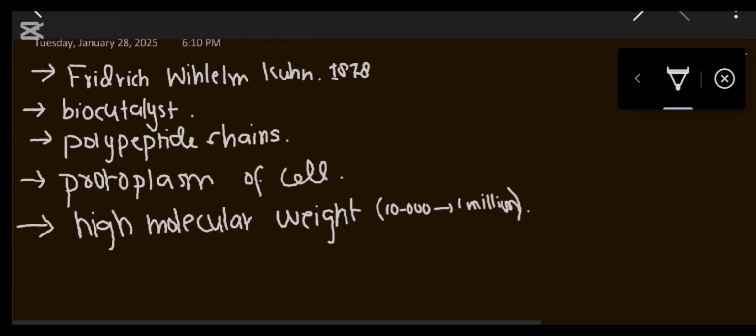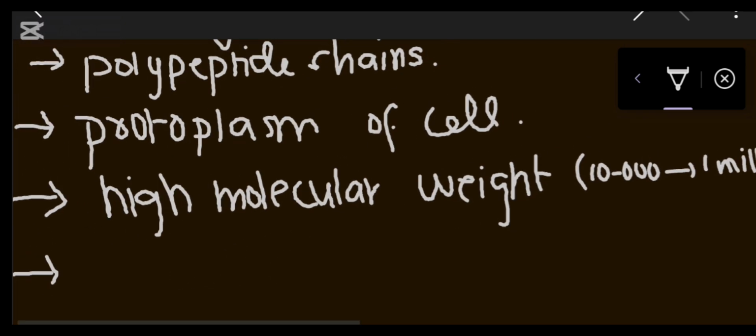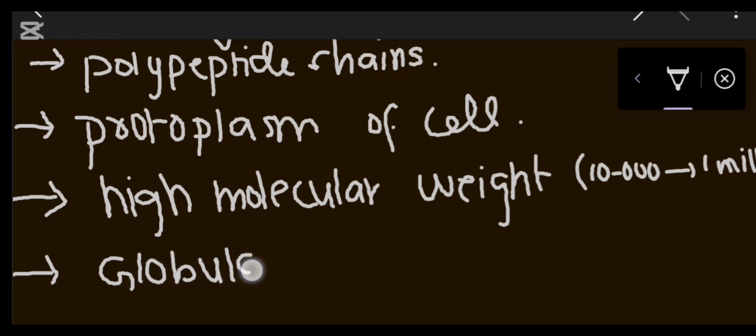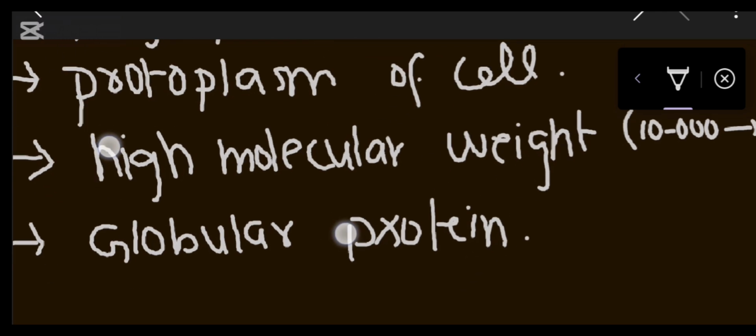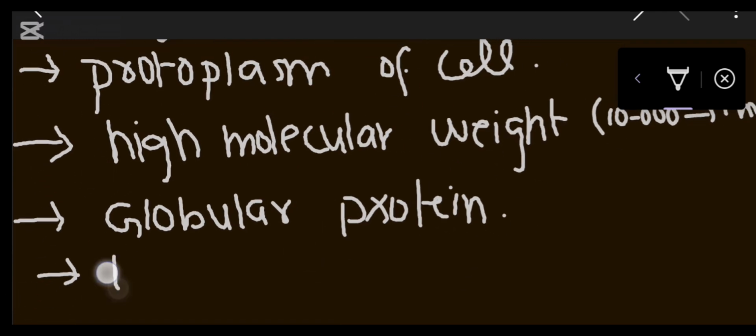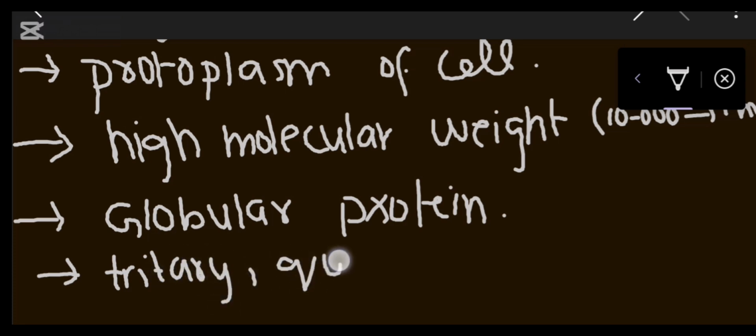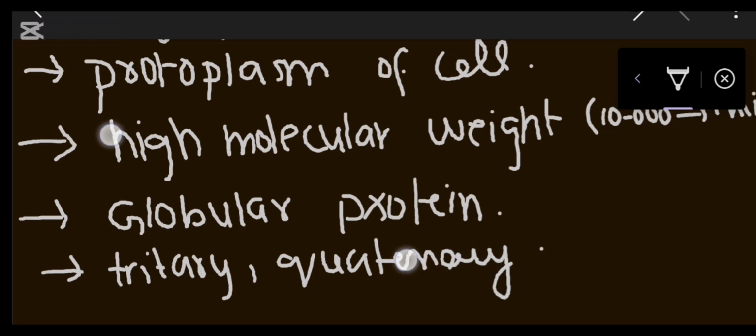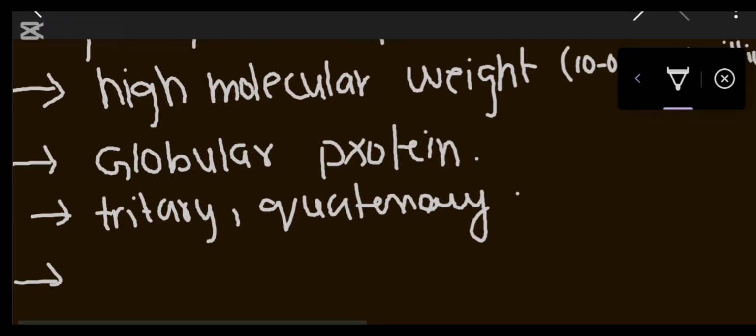Then, as we have discussed in the protein chapter, proteins have two types: one is globular protein and the second is fibrous protein. These enzymes are globular proteins. Their structures are either tertiary or quaternary.